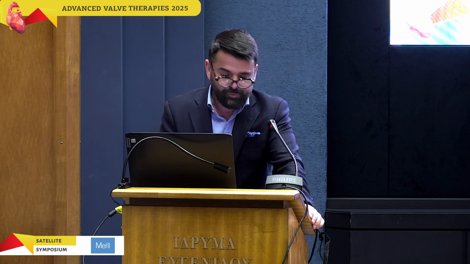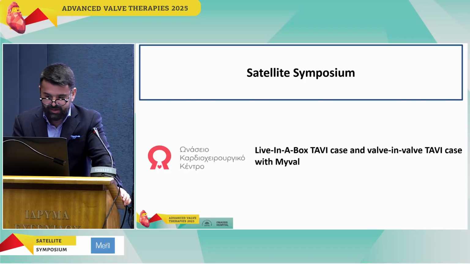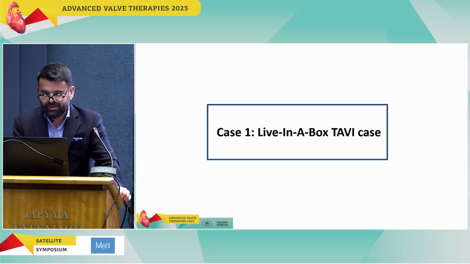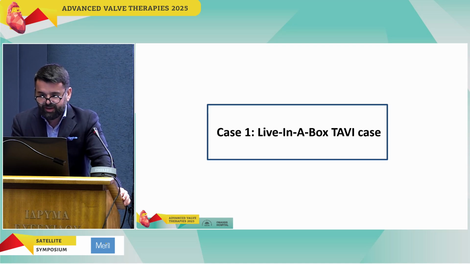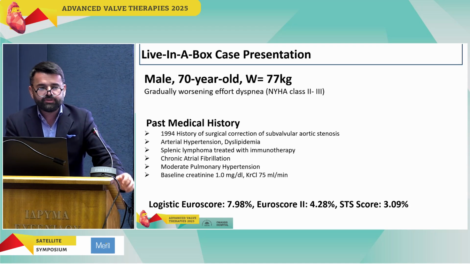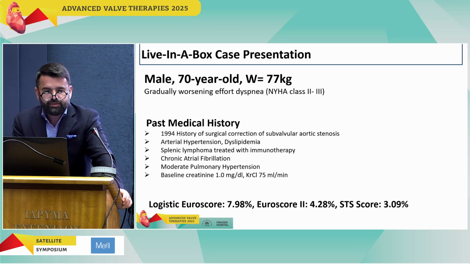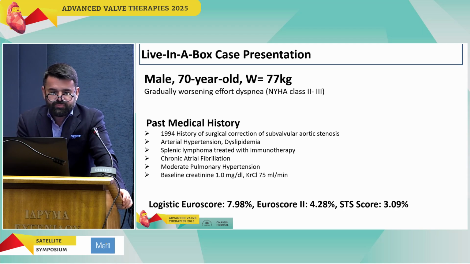So I'm Dr. Kosmas, and my task here is to show you a live-in-a-box THV case, and a second case if we have enough time. So we start with a live-in-a-box THV case. It's about a male 70-year-old with gradual worsening exertional dyspnea.